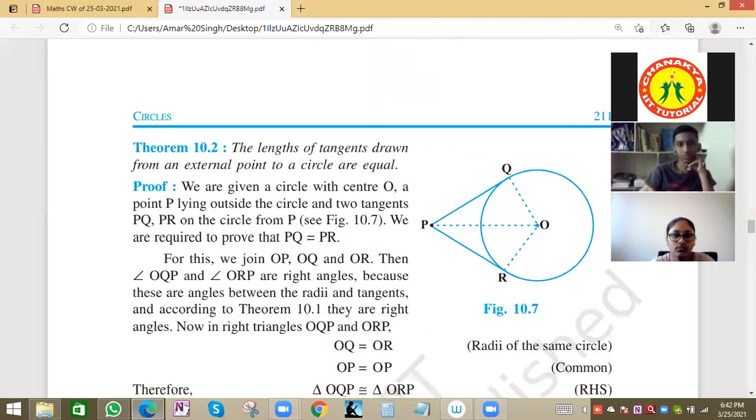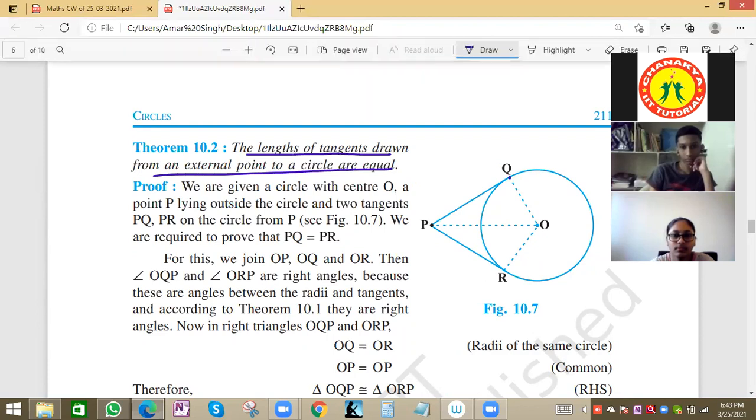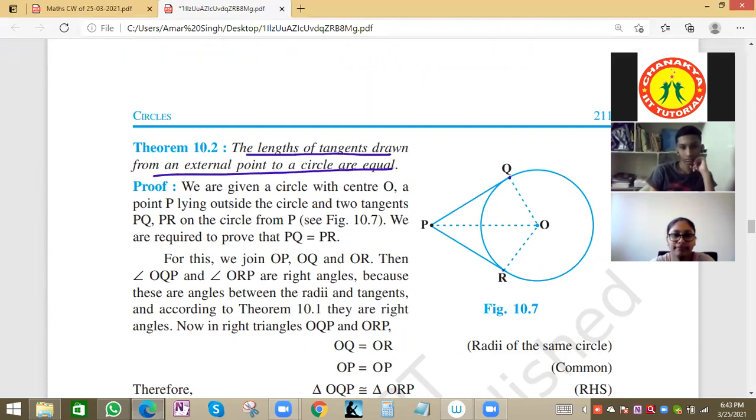Theorem 10.2: the lengths of the tangents drawn from an external point to the circle are equal. This we can prove very easily, and the proof can also come. P is an external point to the circle, the two tangents are PQ and PR, and the points of contact are Q and R. By a basic concept, the radii are 90 degrees to the tangents, and PO is the common side to both triangles.